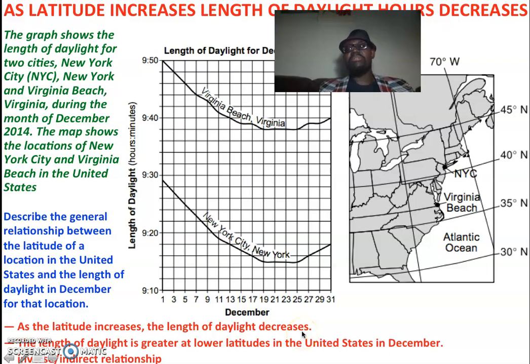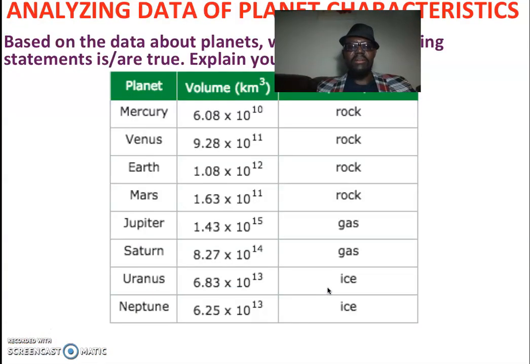The reason is the amount of sunlight reaching the poles. At the poles, it is more spread out, so there is not enough sunlight reaching the poles compared to the equator. The equator is at 0 degrees, and as you move towards the poles, latitude increases and the length of daylight hours decreases. And it also gets colder as you move towards the poles.